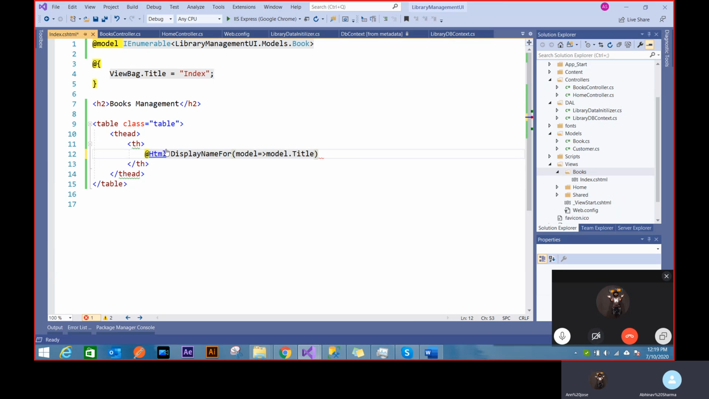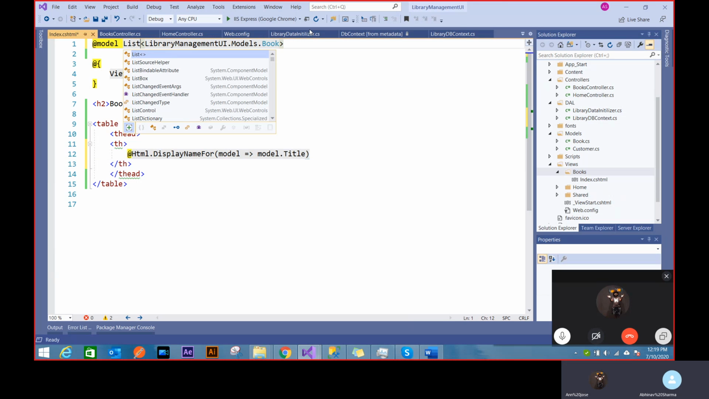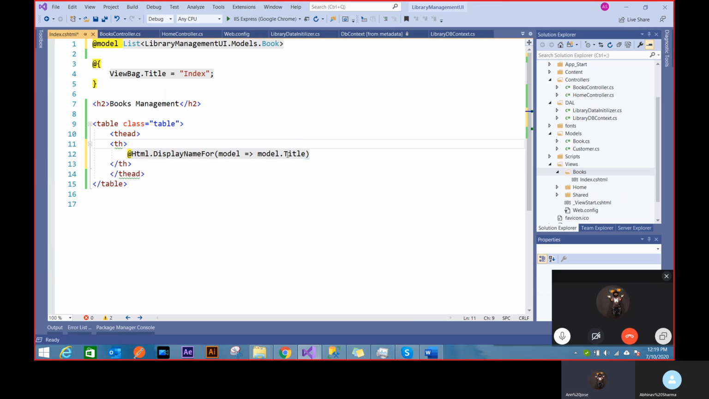Now see, my model title is coming to me, and you can imagine this is a for loop, right? There's a list of books. What if I want to just get those names, and if I make this a list, then this line will start breaking. This line will start giving me an exception.